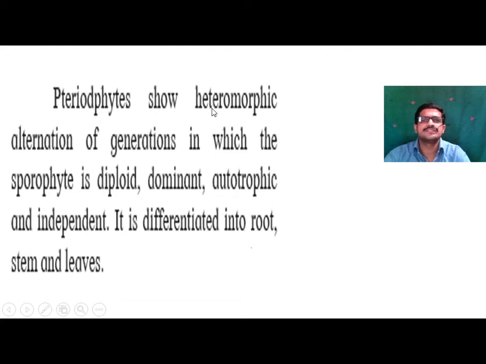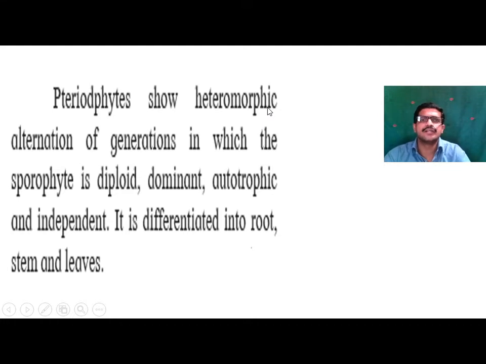So heteromorphic means it shows two different generations, one is sporophytic and the other gametophytic. If two similar types of generation are present, it is known as homomorphic. But if there are two different generations, that is sporophyte and gametophyte, it produces two different conditions. In the sporophytic condition it produces spores, in the gametophytic generation it produces gametes. That's why it is known as heteromorphic. Hetero means different, morphic means nature. It shows two different natures, that is sporophyte as well as gametophyte.